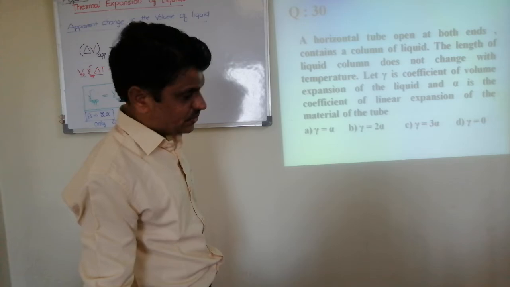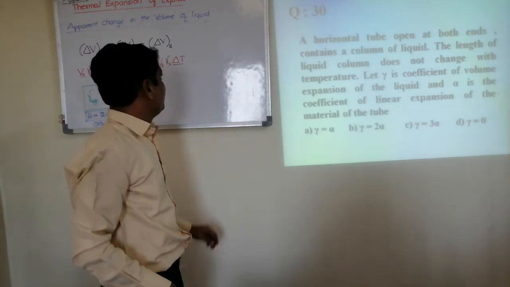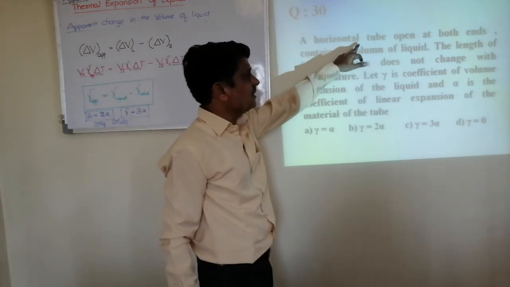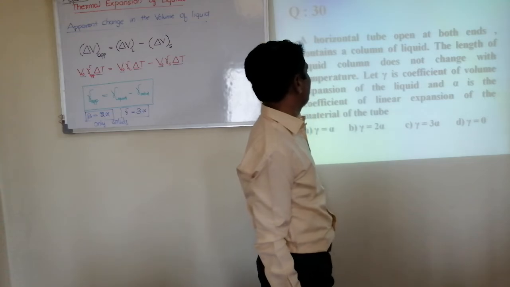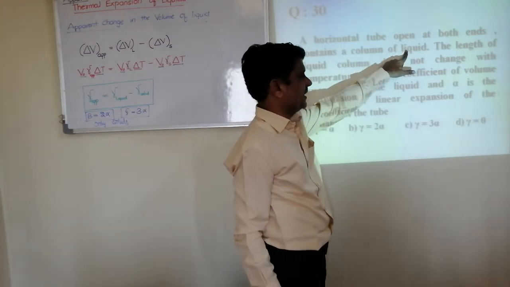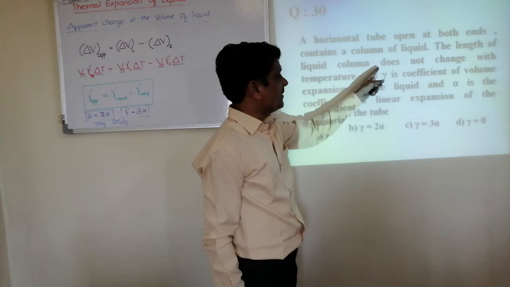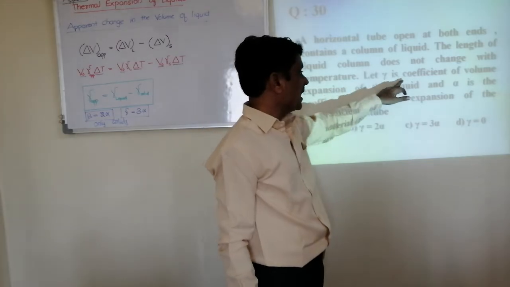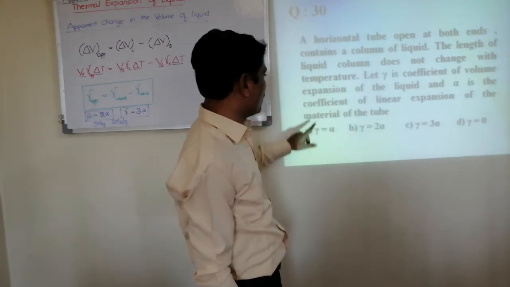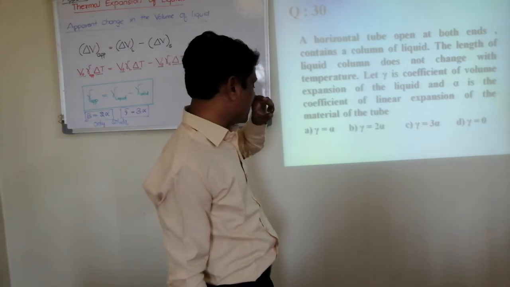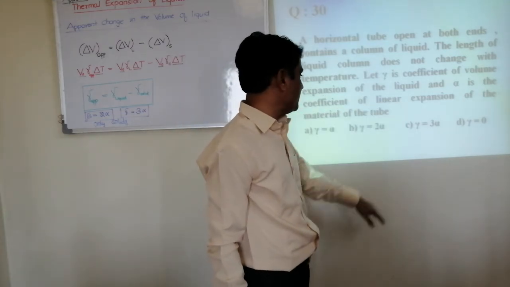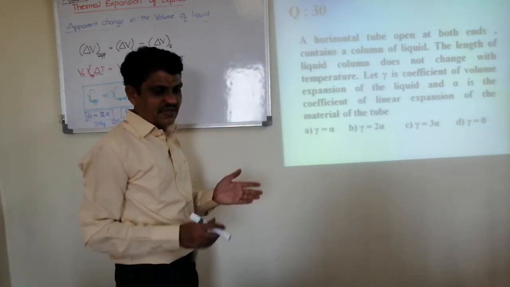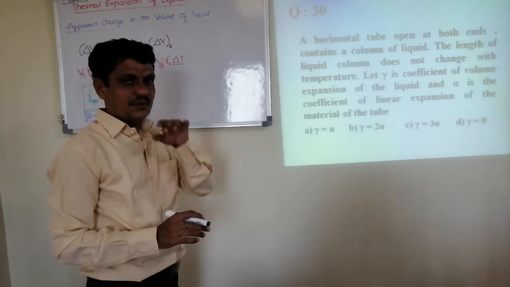Okay. Now come to the next question based on expansion of liquids. A horizontal tube open at both ends contains a column of liquid. The length of the liquid column does not change with the temperature. Gamma is the coefficient of volume expansion of the liquid, and alpha is the coefficient of linear expansion of the material of the tube. Okay, see what is given.